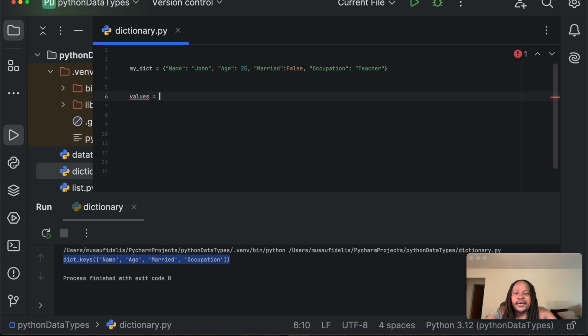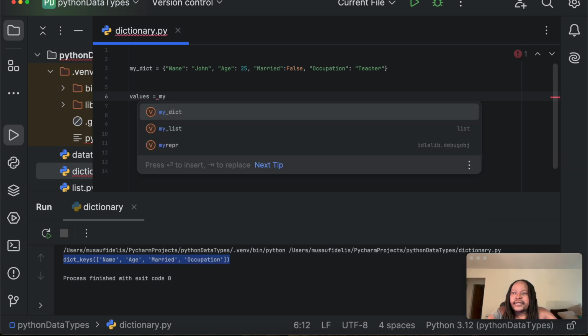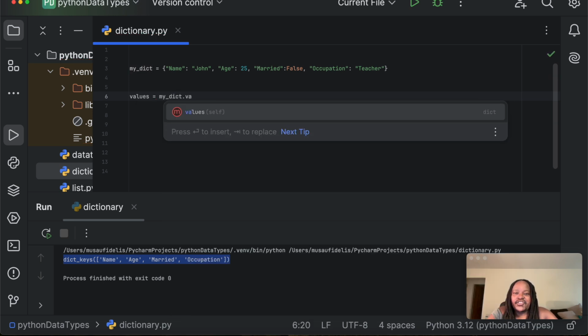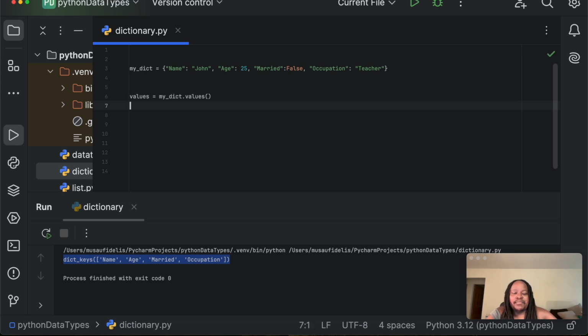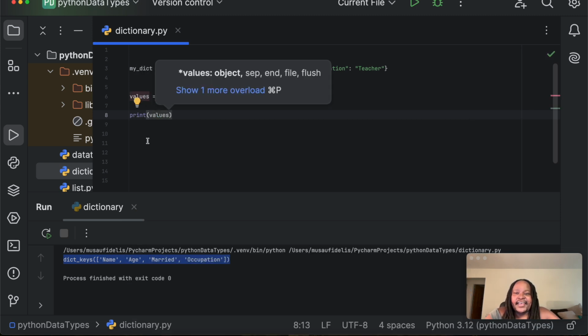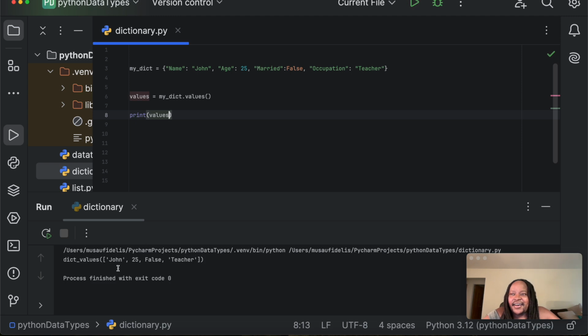I can say my dict dot values, and if I print values here and run this, then I have the values of the dictionary. We have John, we have 25, we have false, and we have teacher. And that's how you can access, print, all the values in the dictionary.